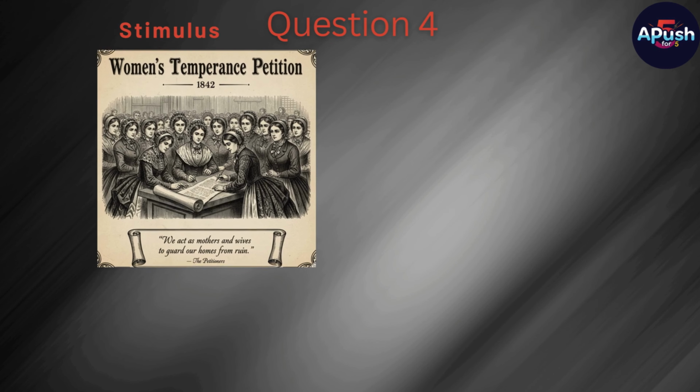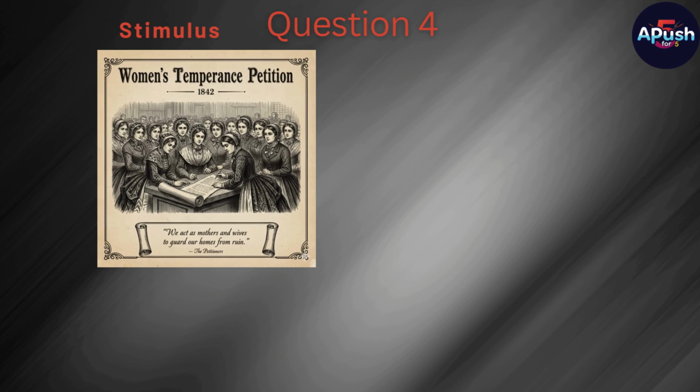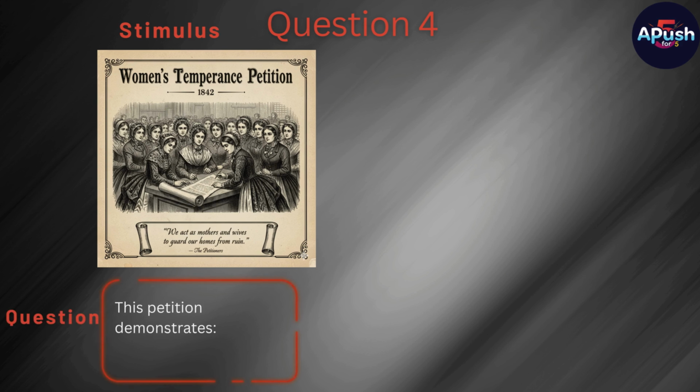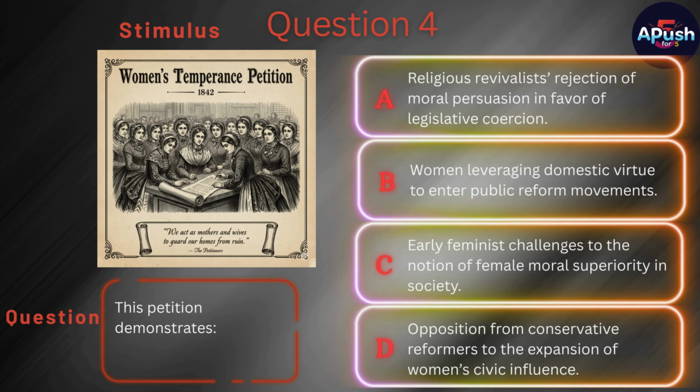Question 4. Stimulus. Women's temperance petition, 1842. We act as mothers and wives to guard our homes from ruin. Question. This petition demonstrates A. Religious revivalists' rejection of moral persuasion in favor of legislative coercion.